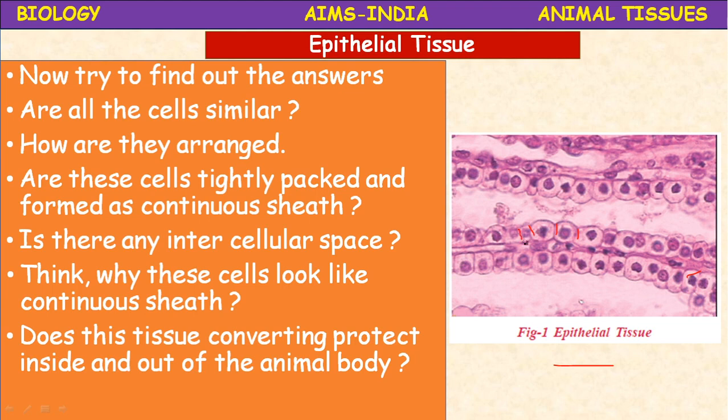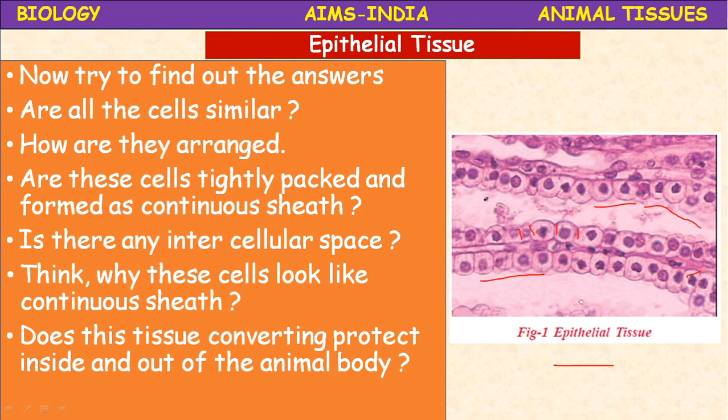No. So think why these cells look like a continuous sheath. Does this tissue, by covering, protect the inside and outside of the animal body? Yes. Why is it a continuous sheath and what is its function? All those things we will come across as we proceed to the further lesson.